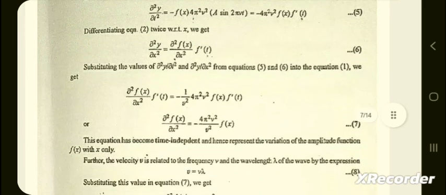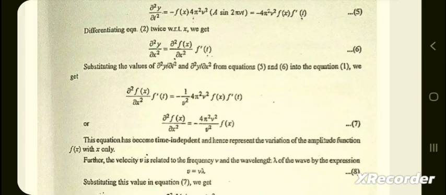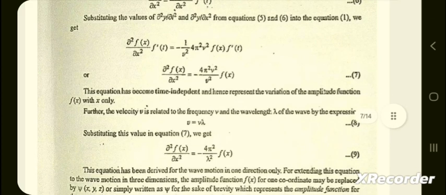Substituting the values of del square y by del t square and del square y by del x square from equations 5 and 6 into equation first, we have del square f(x) by del x square f'(t) is equal to minus 1 by v square times 4 pi square nu square f(x) f'(t). So del square f(x) by del x square is equal to minus 4 pi square nu square by v square f(x).